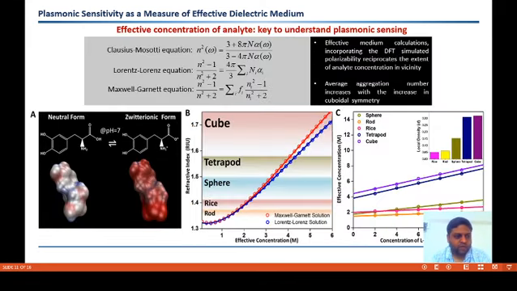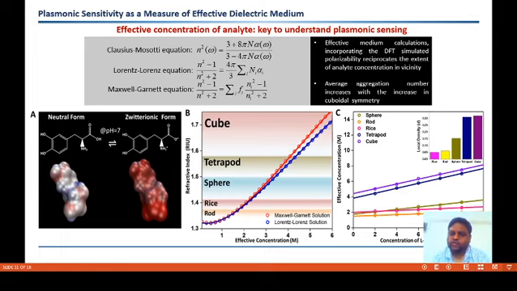So now, having the effective refractive index using Maxwell-Garnett and the Lorentz model, we counted the effective concentration of L-DOPA corresponding to each experimental concentration for each shape. The effective concentration means that, due to the presence of heterogeneous moieties in the overall dispersion, the concentration of L-DOPA will be mostly converged towards the surface of the